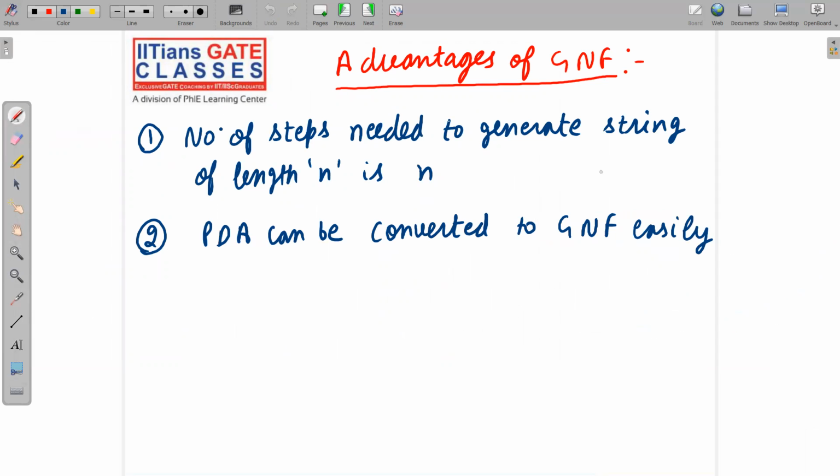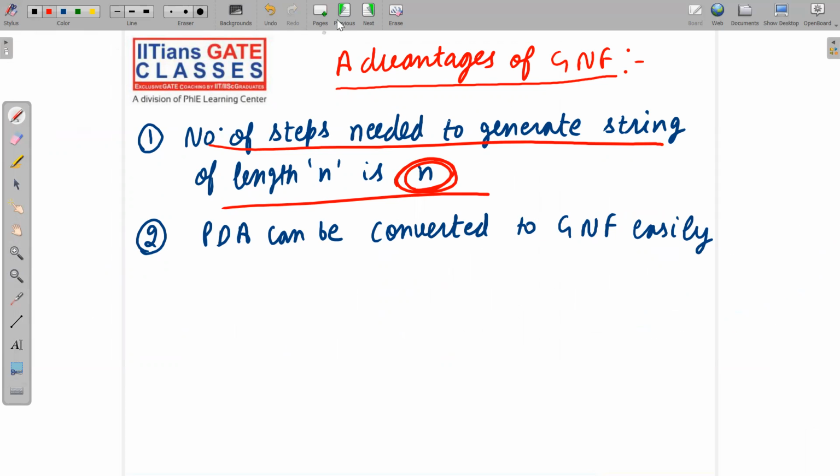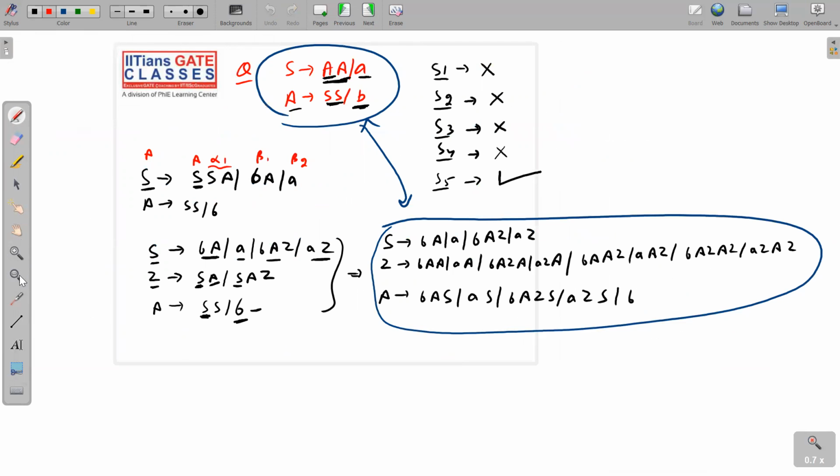So we have two major advantages. Number of steps needed to generate string of length n is n. How will you prove it? See here carefully. Each and every step, we will get exactly one terminal. See here. When we apply S implies BA, we will get one terminal. Here also one terminal, here also one, here also one, and so on. Each and every step will give us exactly one terminal.